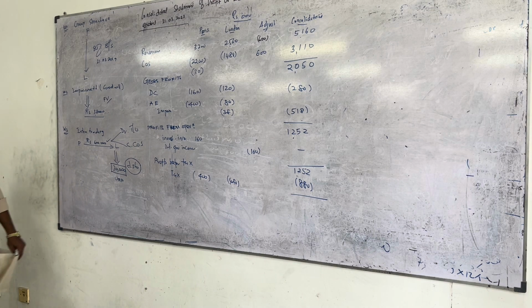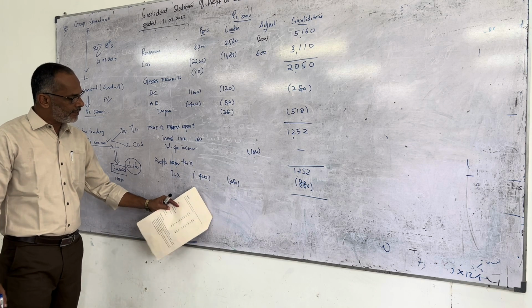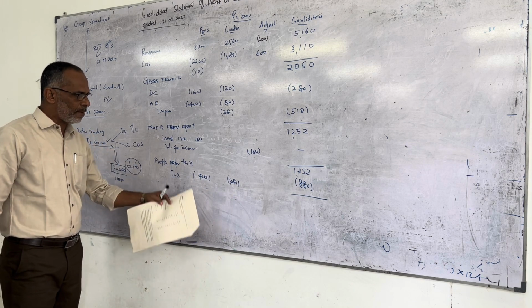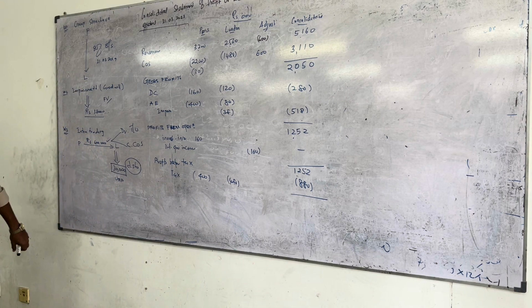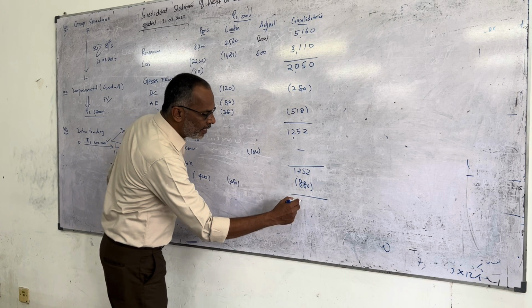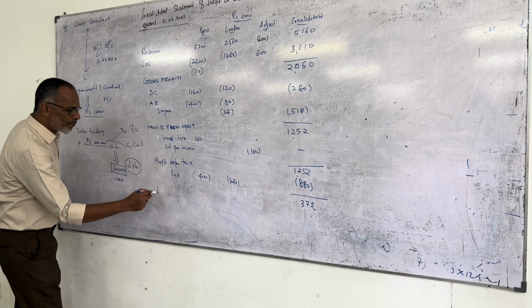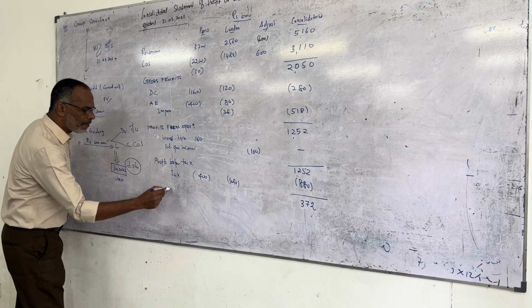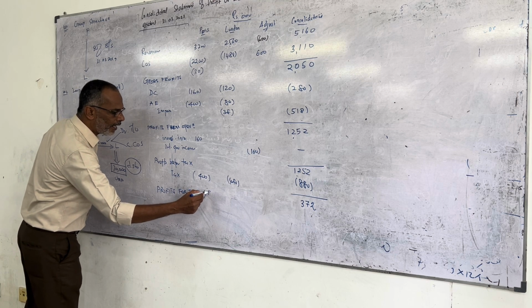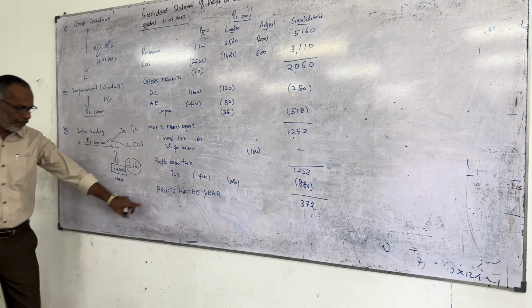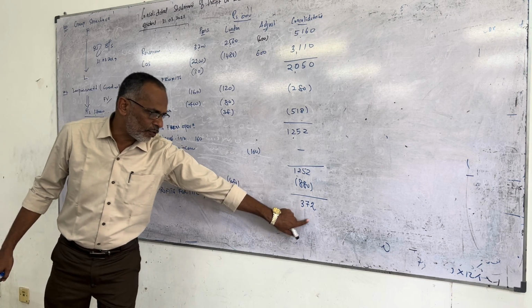Therefore, 1252 is the profit before tax. 880 is the tax aggregation of the parent as well as the subsidiary. 1252 minus 880 is, how much? 372. That is profit for the year. The profit for the year or profit after tax of the consolidated group.